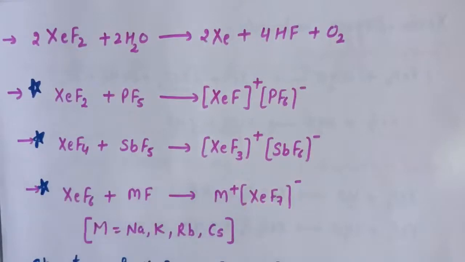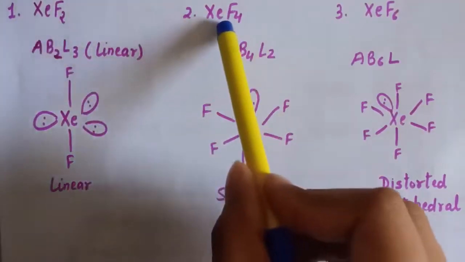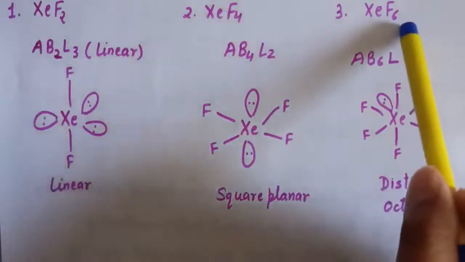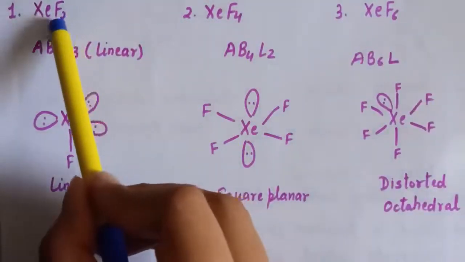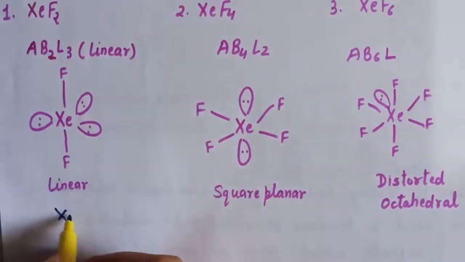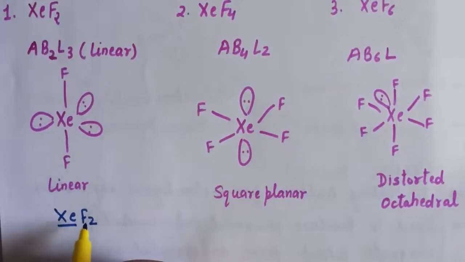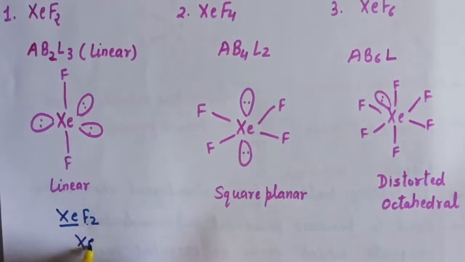Now we will discuss the structure of xenon difluoride, xenon tetrafluoride and xenon hexafluoride. So we start with xenon difluoride. In xenon difluoride, xenon is the central atom and the fluorine atoms are side atoms. Now in xenon, the valence electrons are 8.